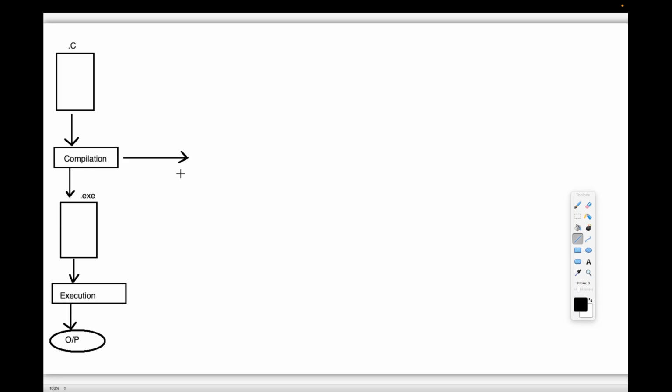The C engine is for the sake of executing our program. What tool is that? That's the point I'm asking. What tool are we going to use to perform compilation? People are saying the compiler. Compiler is responsible for performing compilation. Perfect, guys, all of you are giving the right answers.